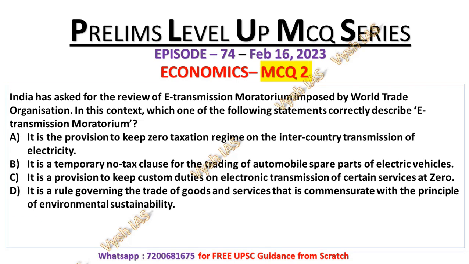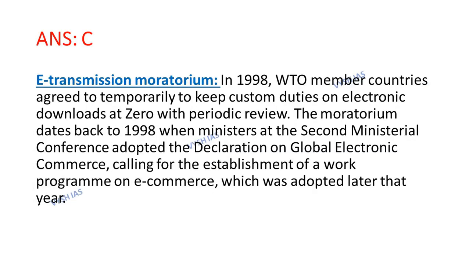So its answer will be option number C, that is the e-transmission moratorium is a provision to keep custom duties on electronic transmission of certain services at zero. Now let's look at the explanation, that is, what is e-transmission moratorium. In 1998, WTO member countries agreed to temporarily keep custom duties on electronic downloads at zero with periodic review.